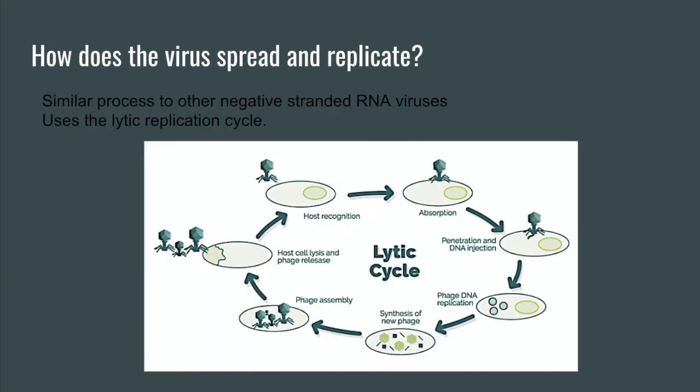How does the virus spread and replicate? It's a very similar process to other negative-stranded RNA viruses. It uses the lytic replication cycle. It starts by the envelope fusing to the host cell. Then the envelope breaks off and the RNA gets translated into individual viral proteins.